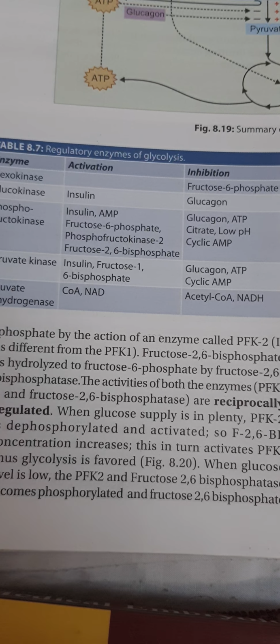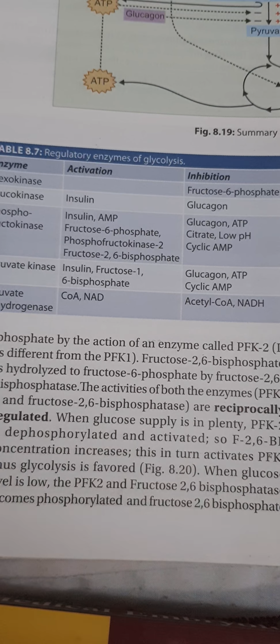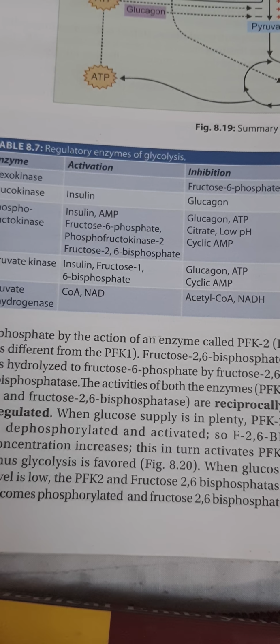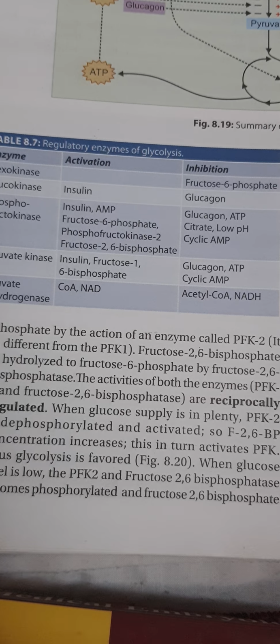So how is glycolysis regulated? It is regulated in two ways: one is based on hormones, and the second is based on allosteric modification. At the hormonal level we have insulin and glucagon, right? In the fed state, the insulin level will be high.